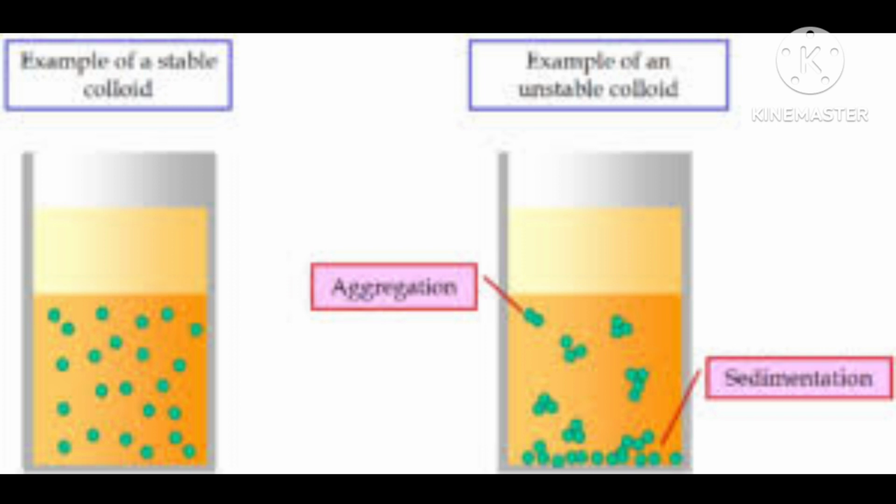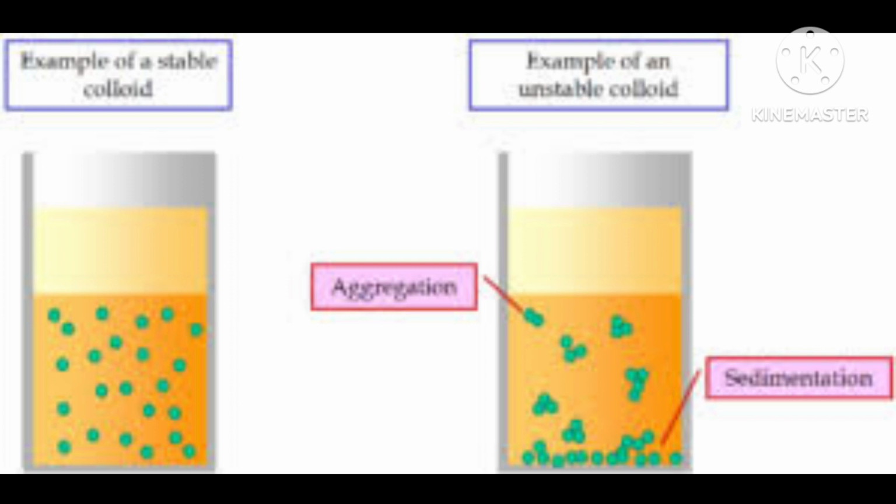First, chemical methods. Colloidal solutions can be prepared by chemical reaction leading to formation of molecules by double decomposition. The first method is double decomposition.